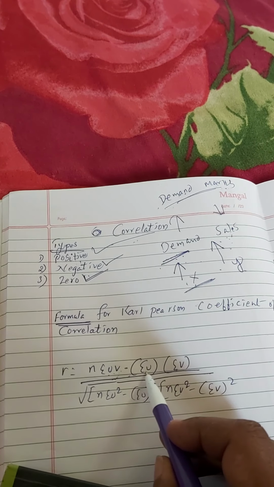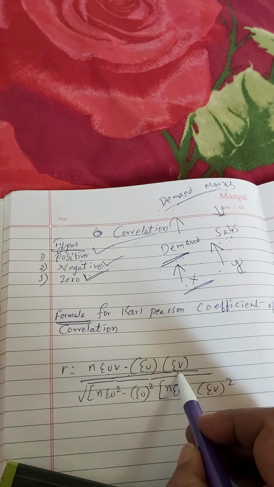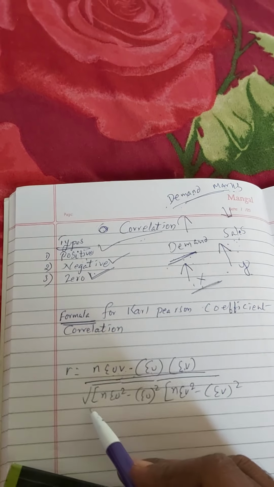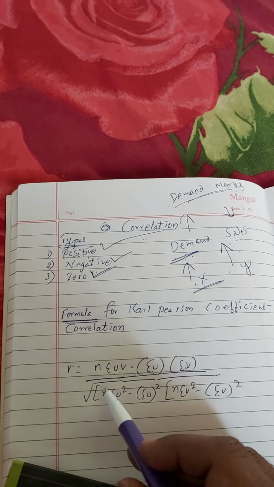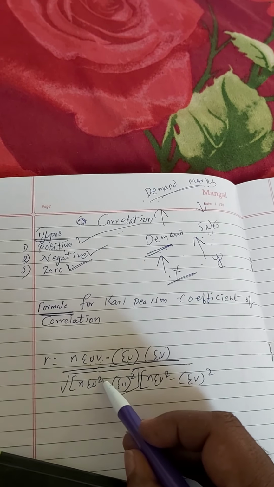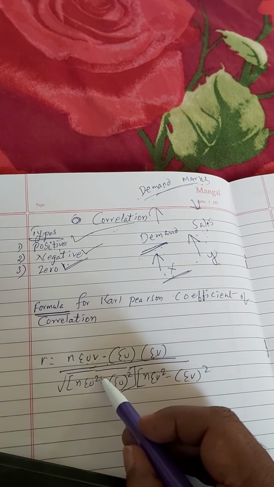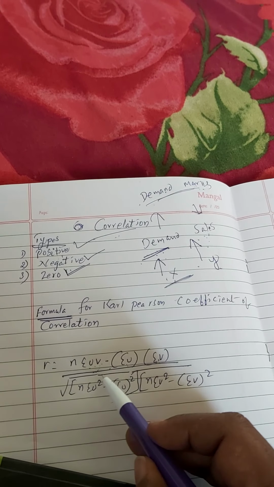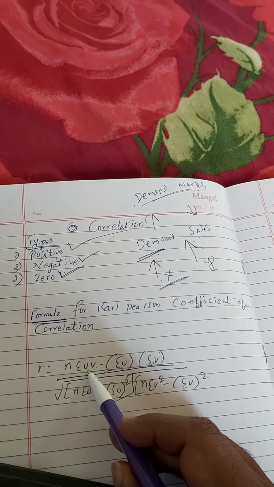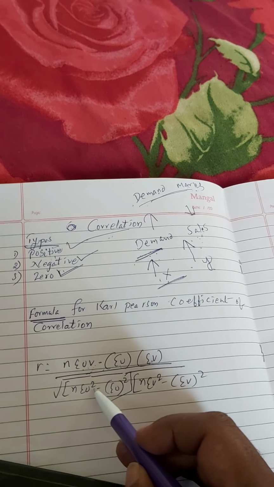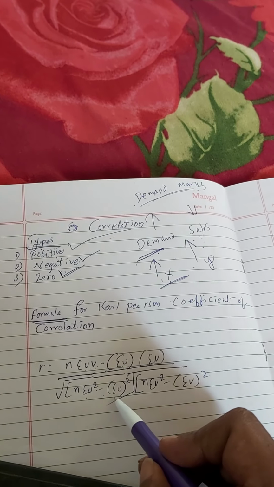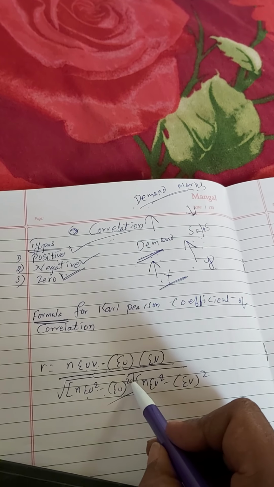We know how to ascertain u and v, so on that basis we take the total. That should be divided by the whole root of the first bracket, n sigma u square, where we have already ascertained u, and the total is taken. That should be deducted from sum of u whole square.